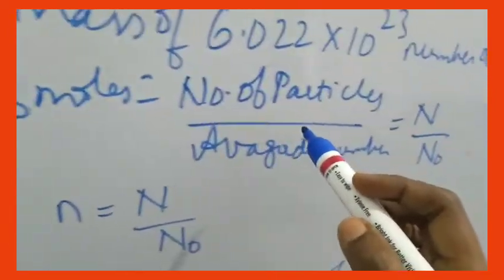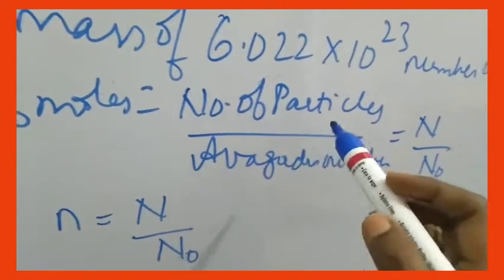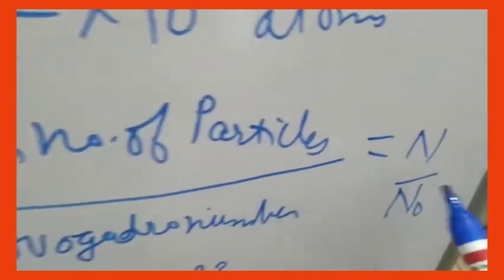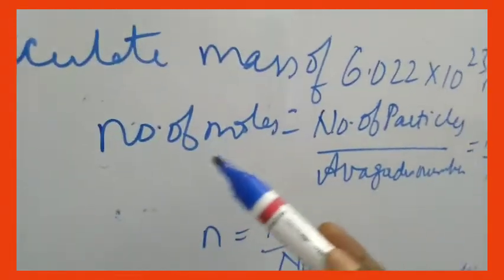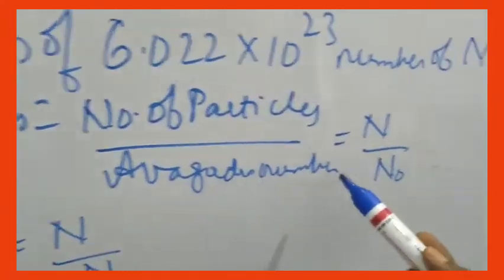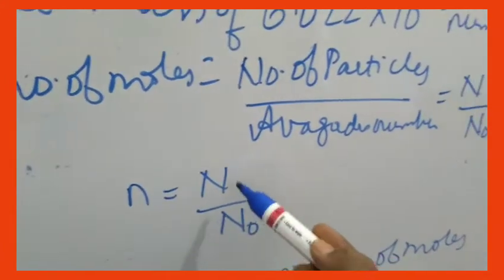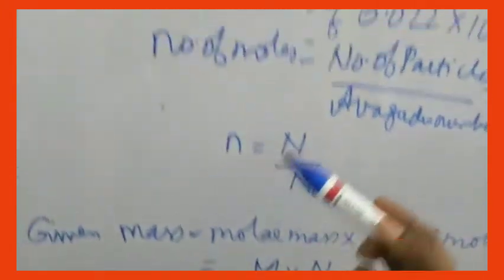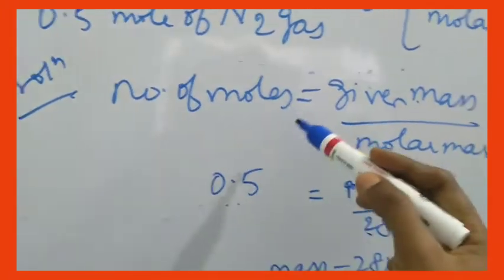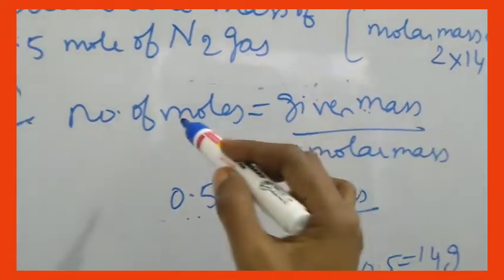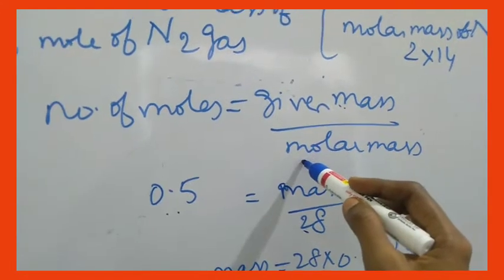Number of moles is equal to, you have the formula, given number of particles by Avogadro number. In the previous example I have explained, number of moles is equal to given number of particles by Avogadro number, represented by capital N by N naught. So small n is equal to capital N by N naught. But already in the formula we know number of moles is equal to given mass by molar mass. So given mass is equal to, you can cross multiply, number of moles into molar mass.